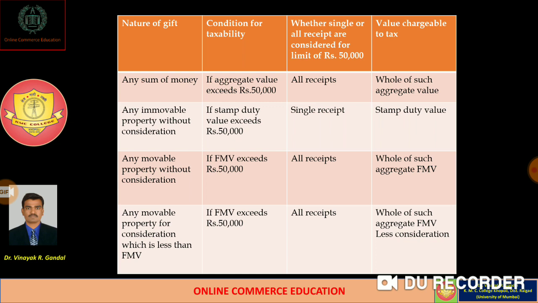So these are the provisions. Now it is necessary for all of us to understand the meaning and nature of property and relatives for the purpose of determining income chargeable to tax under the head of income from other sources.